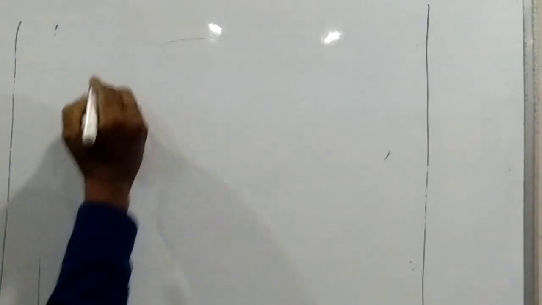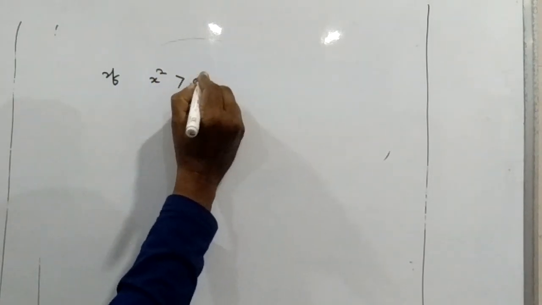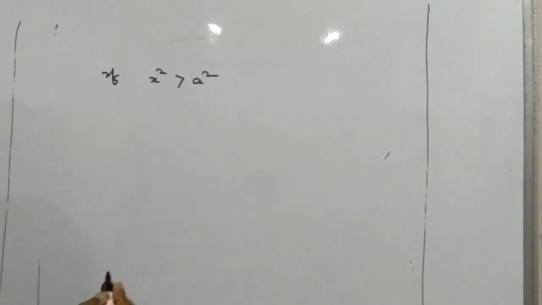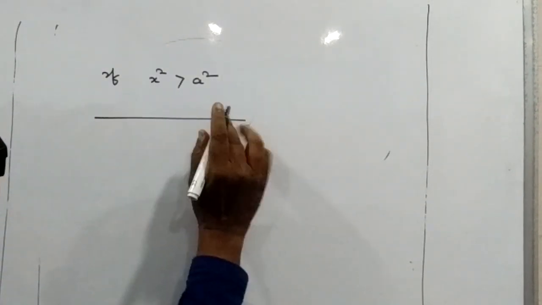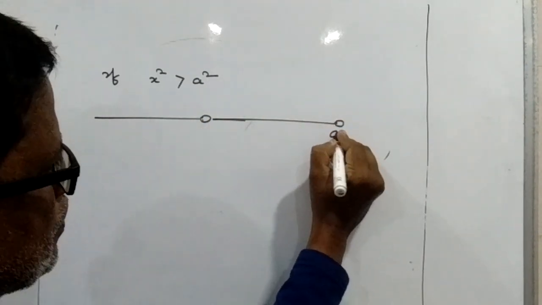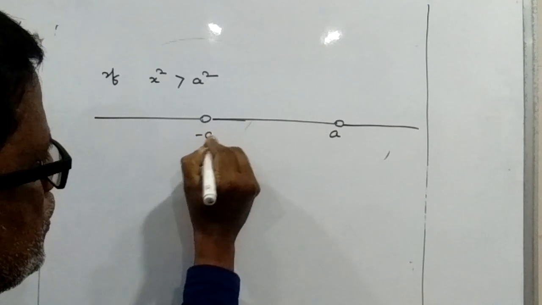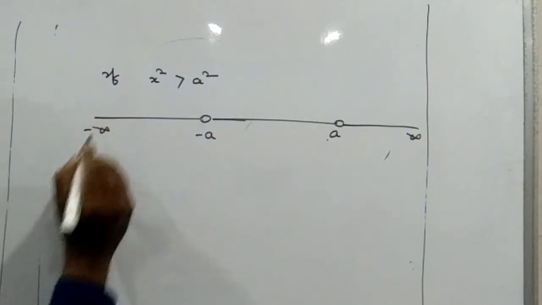Similarly, if I take some other concept, x square is greater than a square, then what can we say about x? It is your minus a, it is your plus a, with infinity on one side and minus infinity on the other.